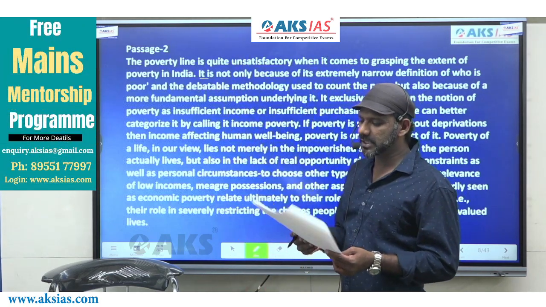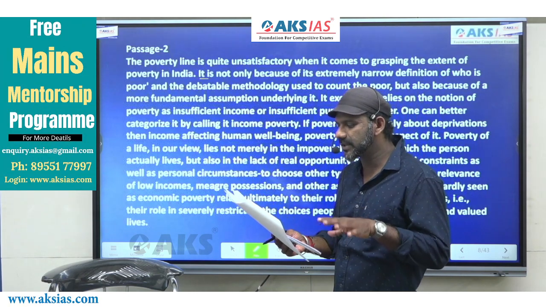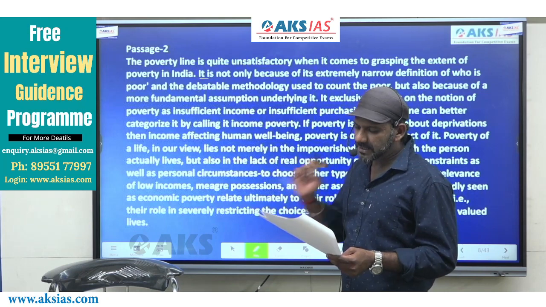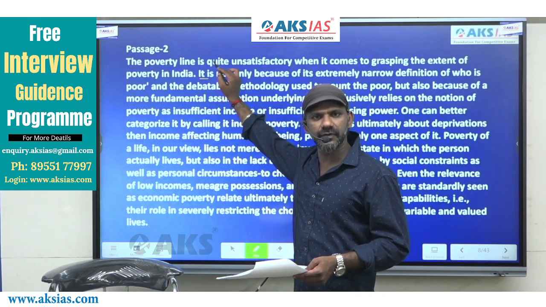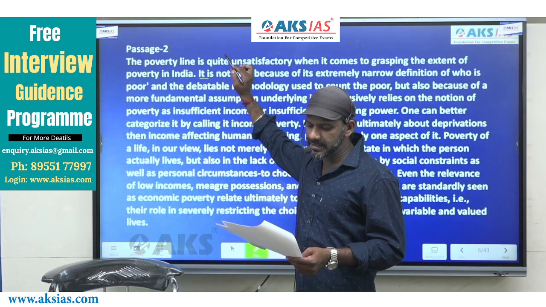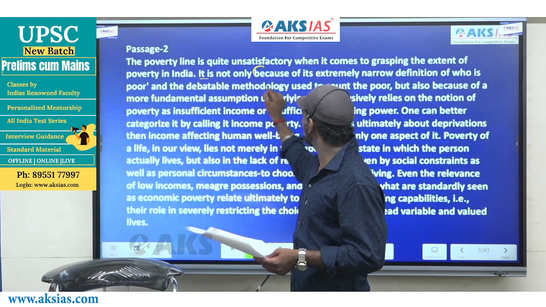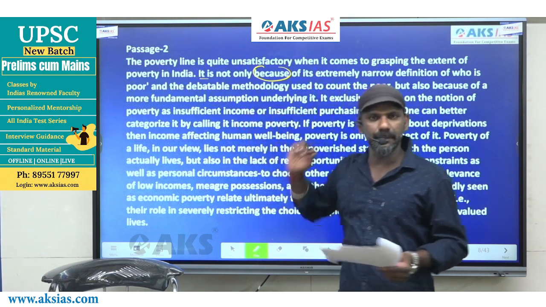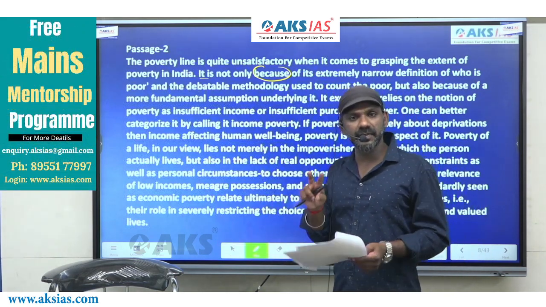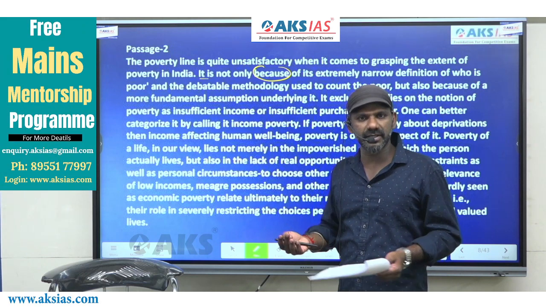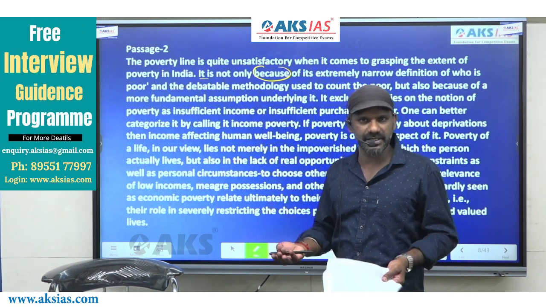The poverty line is quite unsatisfactory when it comes to grasping the extent of poverty in India. It is not only because. It refers to what is talked about in the first sentence. And why? The reason for what is talked about in the first sentence is given in the second sentence because we have a cause and effect indicator here. Because is a cause and effect indicator. I said every two sentences will be related to each other, sometimes contradicting each other, supporting each other, or a reason and a result.